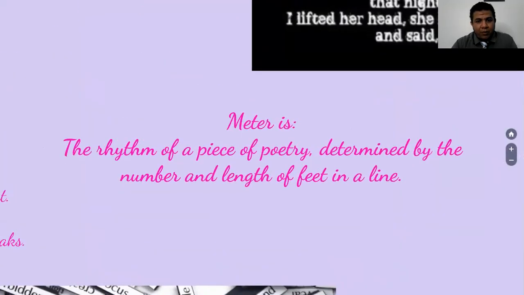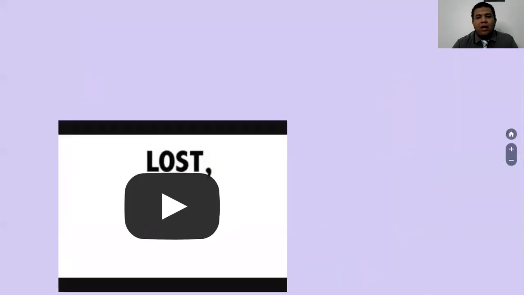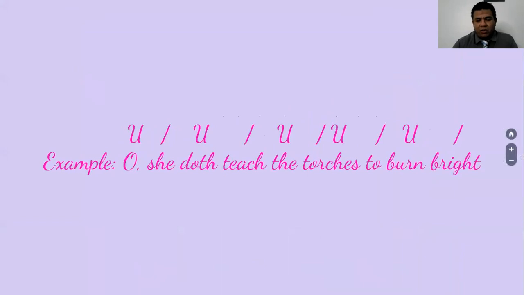We have something which is called rhythm as well. The rhythm of a piece of poetry is determined by the number and length of feet in a line. So sometimes we have something which is called a rhythmic meter and so on.